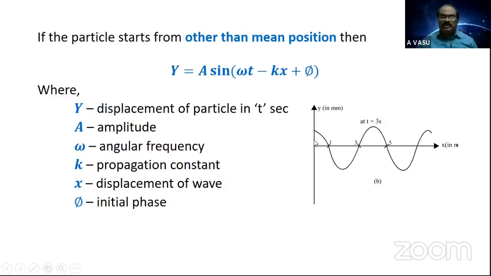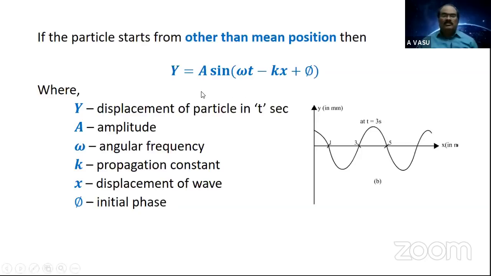This is called initial displacement of the vibrating particle. If the particle starts from mean, the initial displacement becomes 0 and initial phase becomes 0. Again, you will get back your expression, y equals a sine of omega t minus kx, with phi equals to 0.